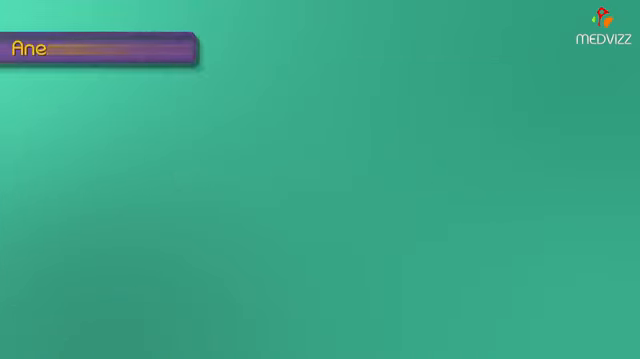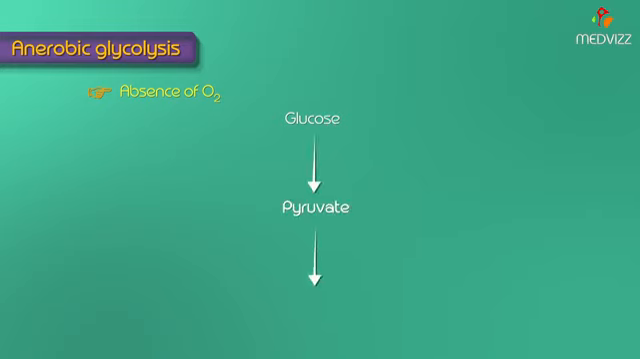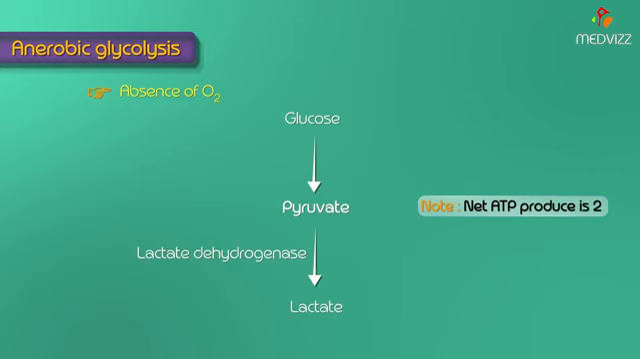So what is anaerobic glycolysis? In the absence of oxygen, the pyruvate formed is converted into lactate by means of lactate dehydrogenase. So in anaerobic glycolysis, the net ATP production is 2, but in aerobic glycolysis, the net ATP production is 7. So by this, we completed the 2 steps, that is, aerobic as well as anaerobic glycolysis.